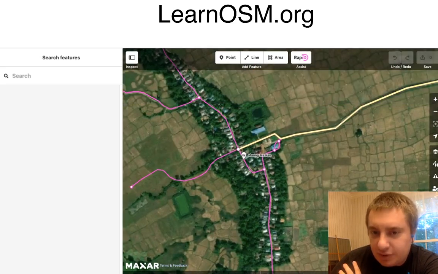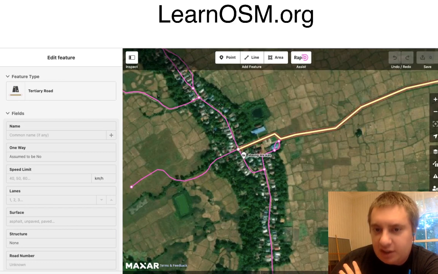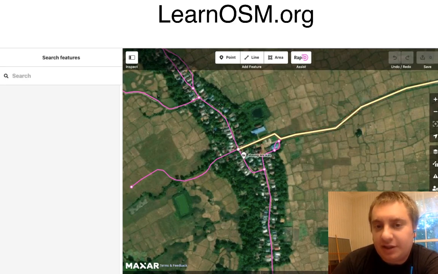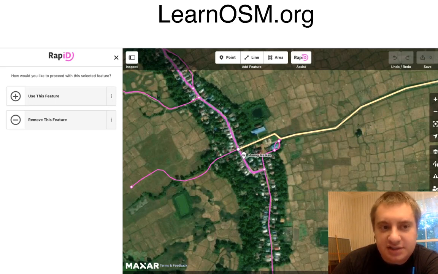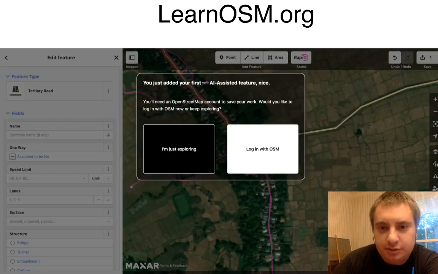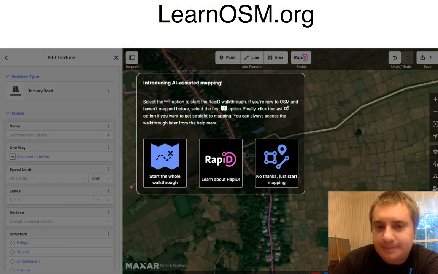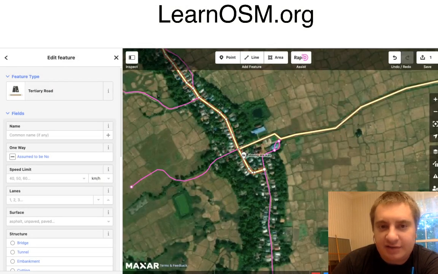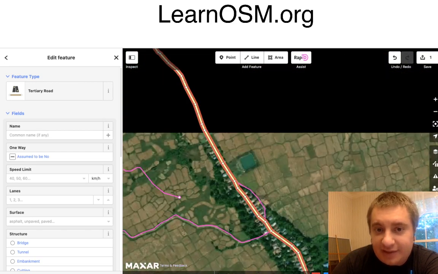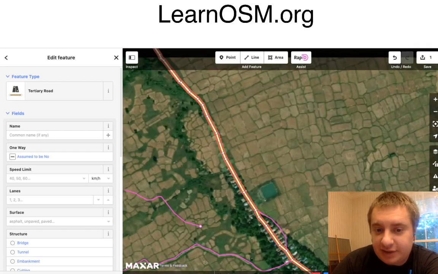So here's an existing road here, Mong Makan ends here, and RapiD has suggested these roads. So let me click on one. That looks legit. So I say use this feature. I log in with my OpenStreetMap account. So even though you're on another domain, it's okay. I'm just interested in using this site. So click through that, and they've already suggested this should be a tertiary road. And that looks legit, like that seems to have covered everything.